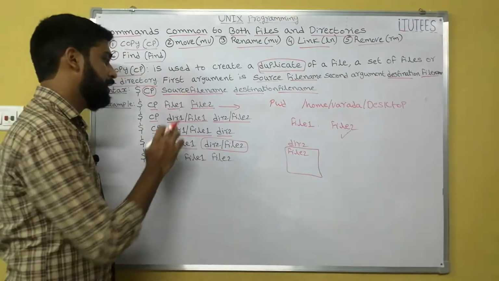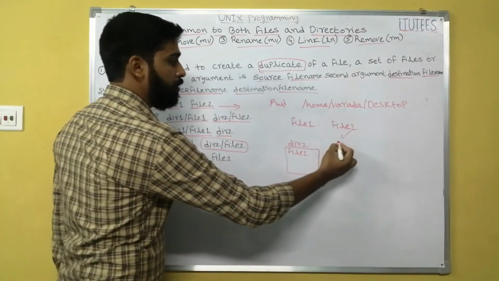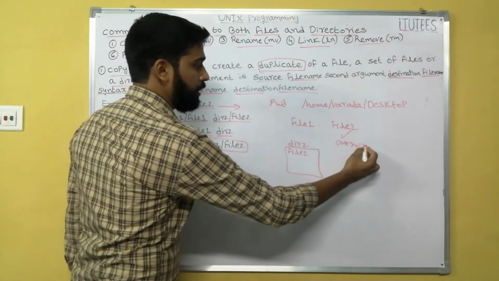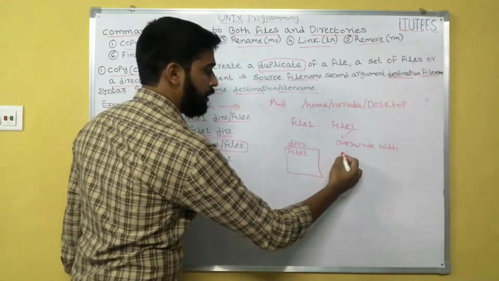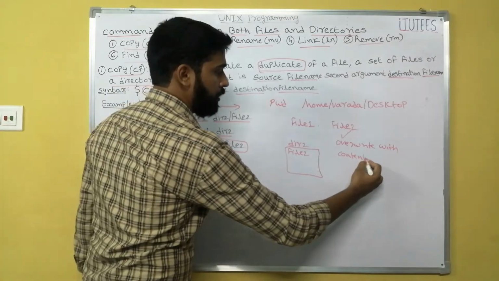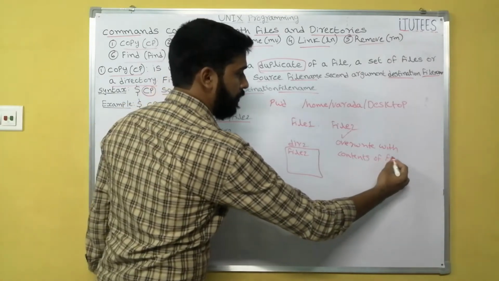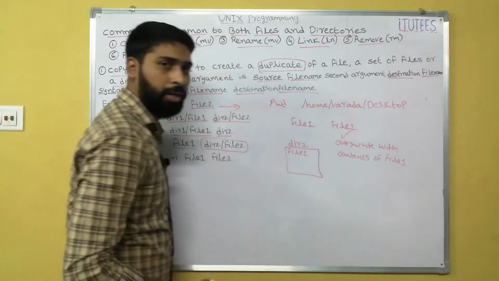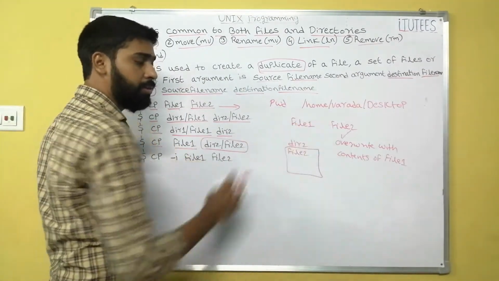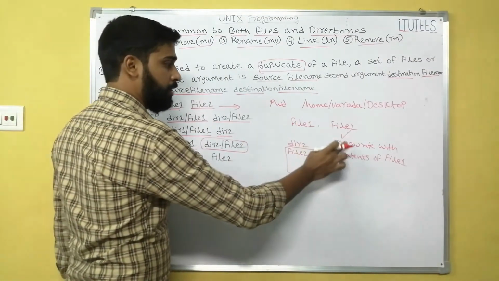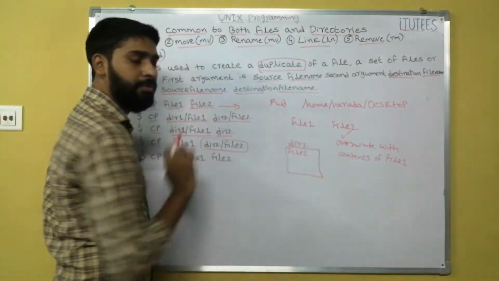Now the contents of file2 are overwritten with the contents of file1. If it does not exist, then we create file2. If file2 exists, then file2 is overwritten with the contents of file1.